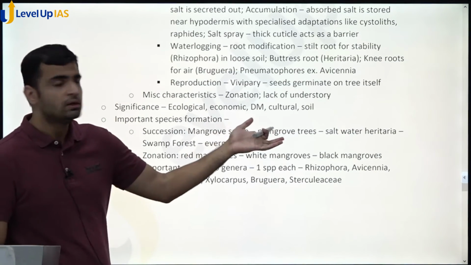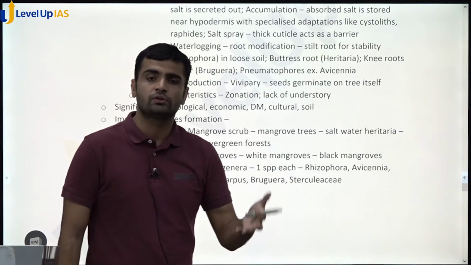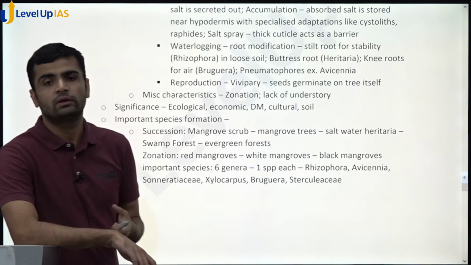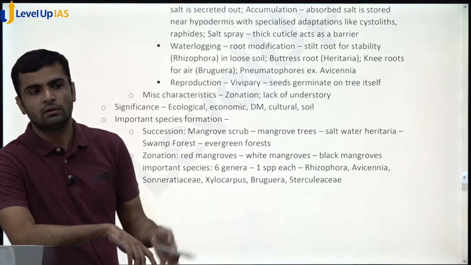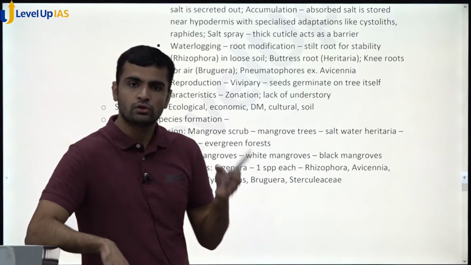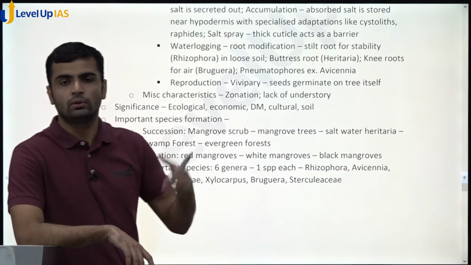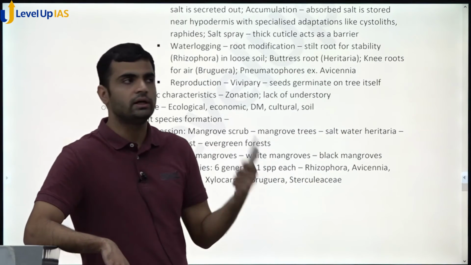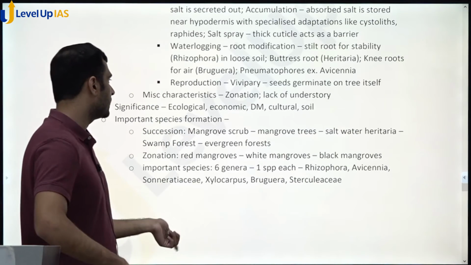Reproduction: vivipary. Seed germination happens on the tree itself because a seed cannot germinate on reaching the ground, as waterlogging and high salt concentration are there. So the seed germinates on the tree itself. So vivipary can be seen.